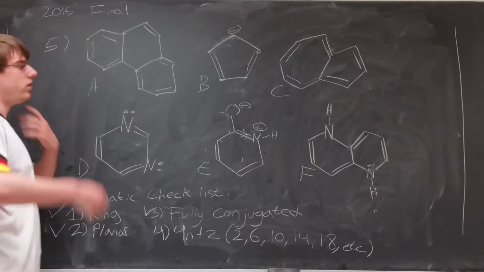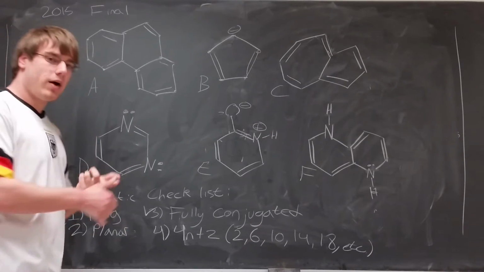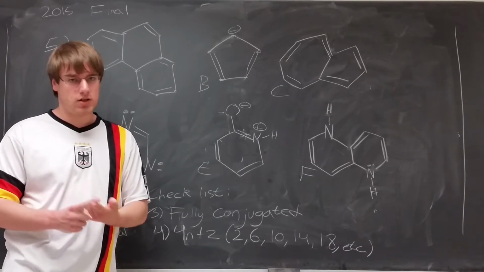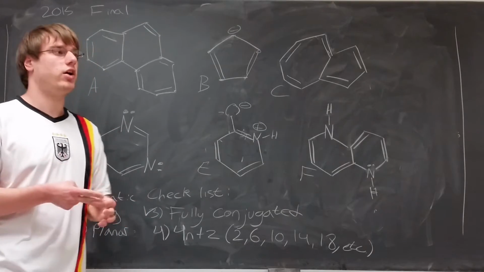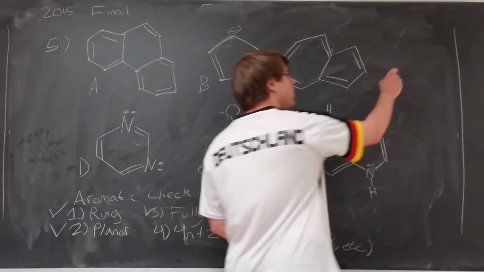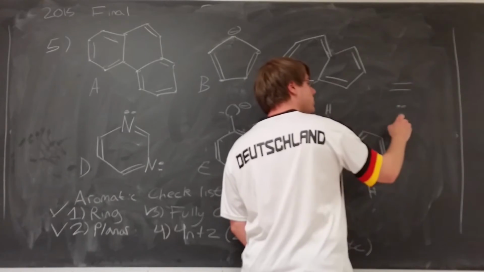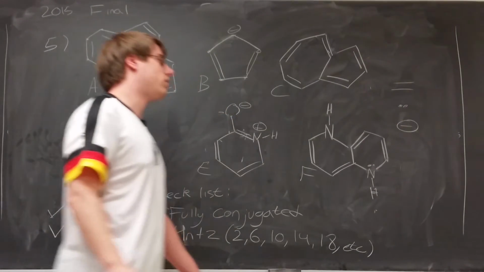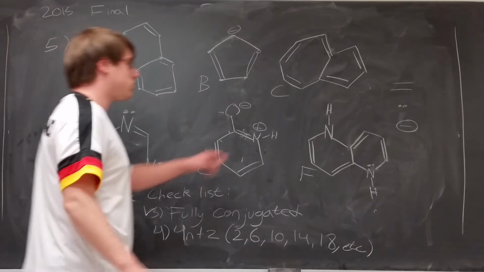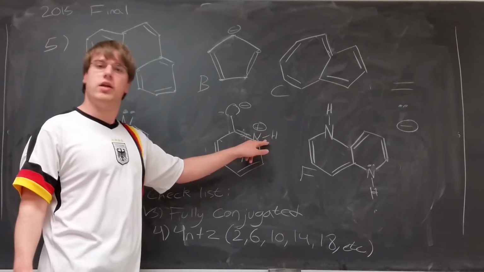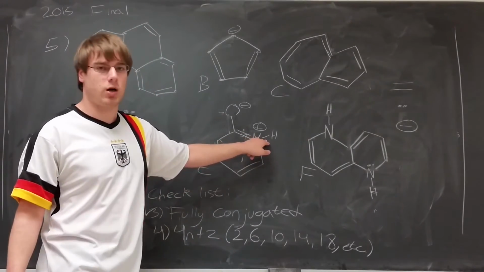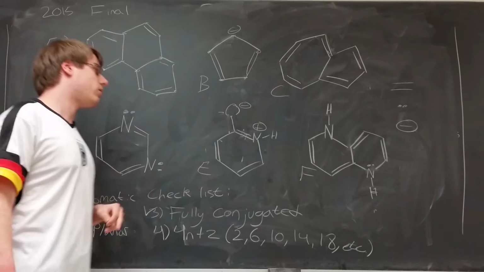First of all, how do we know what gives electrons? Double bonds give electrons, lone pairs give electrons, and negative charges give electrons. And each of those will give 2. So double bonds are worth 2 electrons, lone pairs are worth 2 electrons, and negative charges are worth 2 electrons. Okay? Positive charges are not worth any electrons. All they're used for is keeping a system conjugated. So you don't have to worry about that.